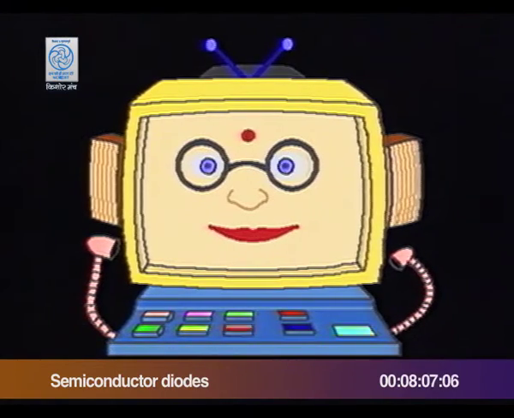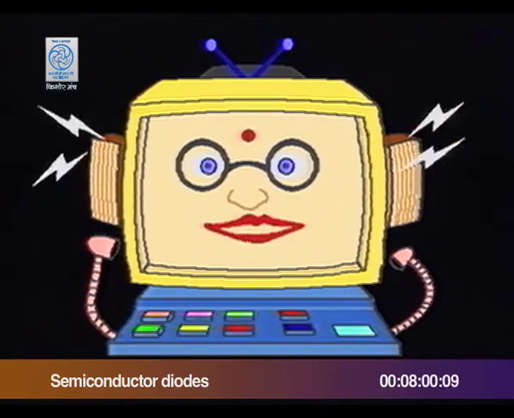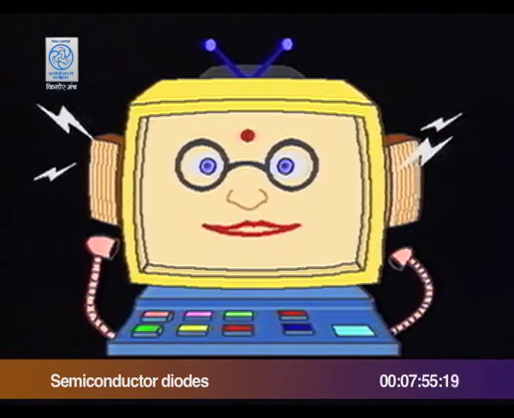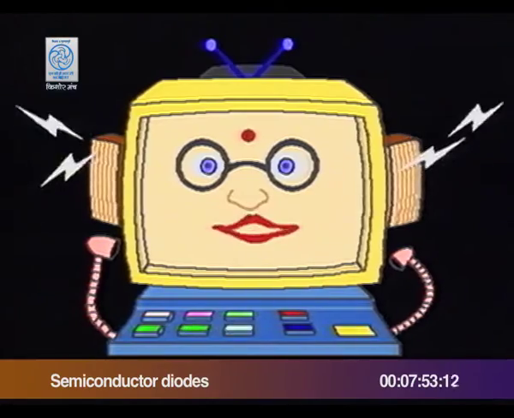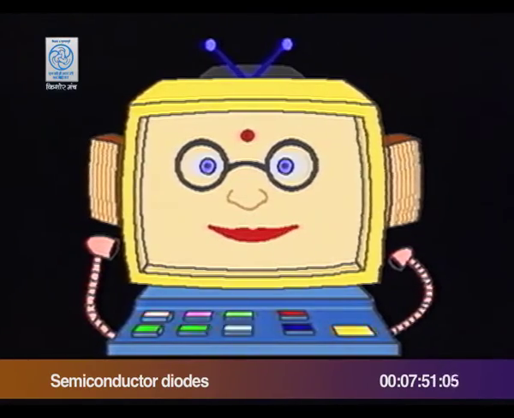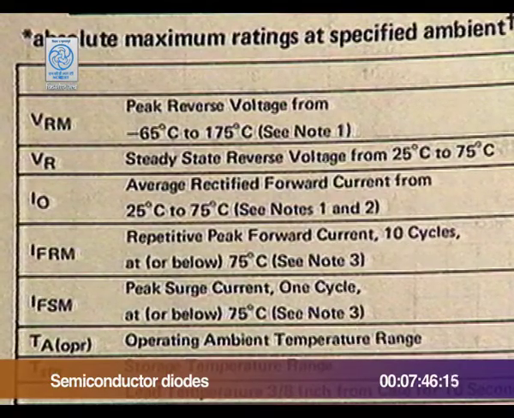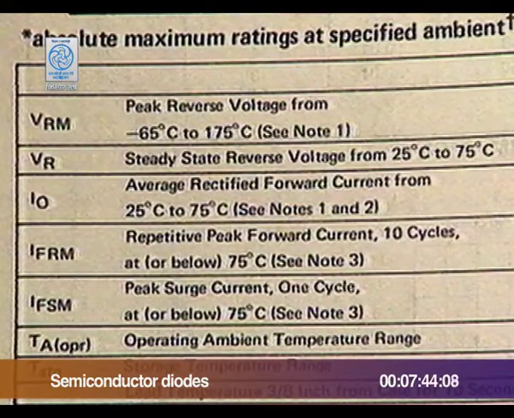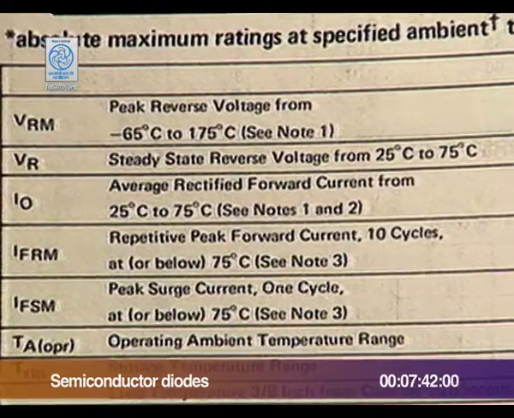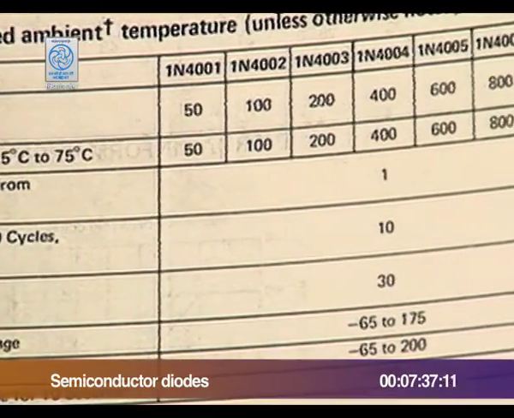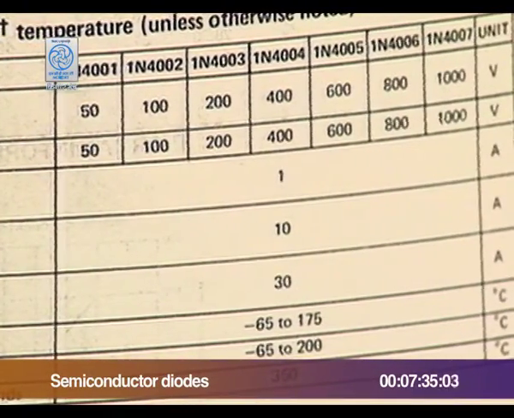What happens if a high voltage is applied to a diode in reverse bias? Then also, the diode may burn out. In fact, one of the main specifications of a diode is its peak inverse voltage. Peak inverse voltage or peak reverse voltage is the maximum reverse voltage a diode can survive. It varies from 50 volts to 1000 volts or more.